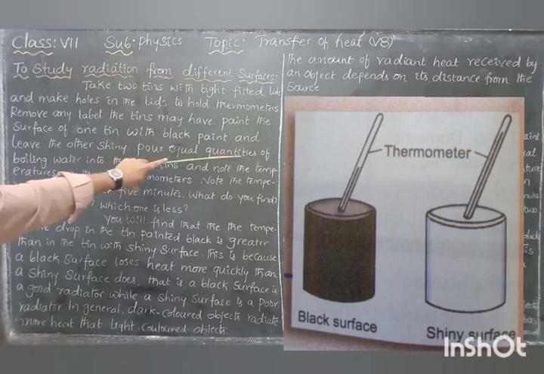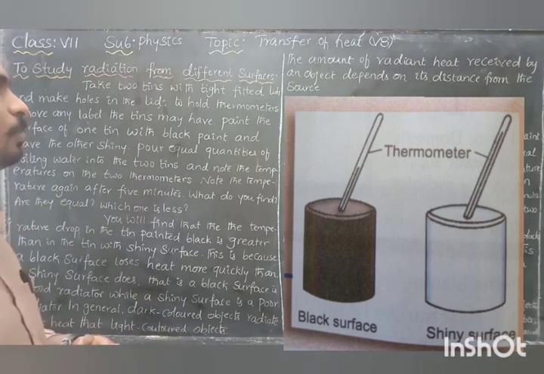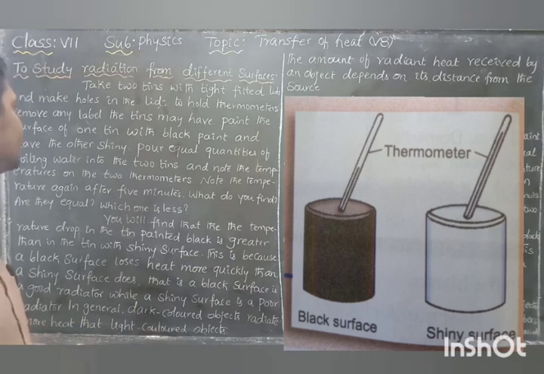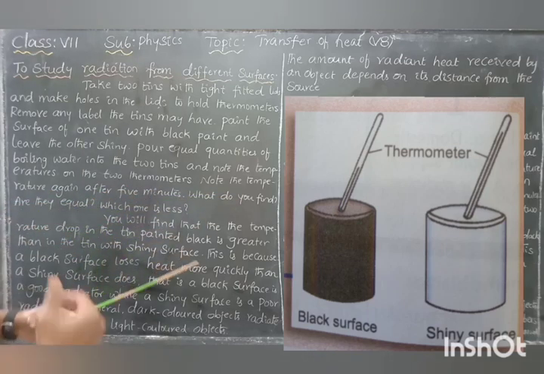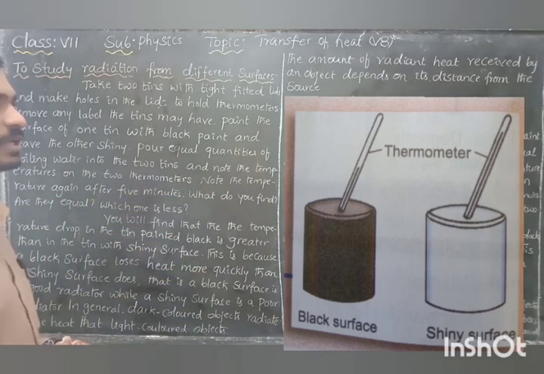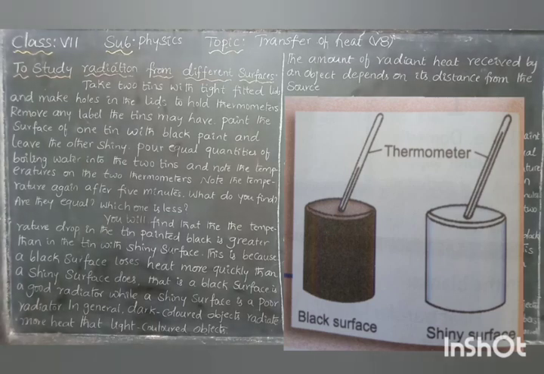Pour equal quantities of boiling water into the two tins. Boiling water at the same fixed temperature, you should pour into both tins, and note the temperatures on the two thermometers. Note the temperature again after 5 minutes. Initially you measure the temperature using thermometers, and after 5 minutes you measure it again.